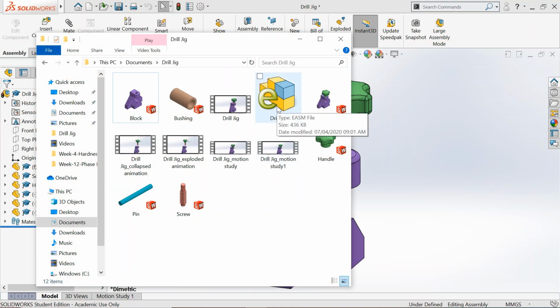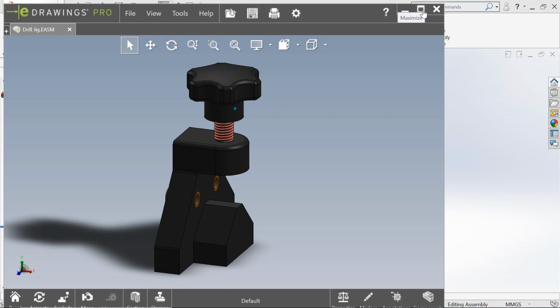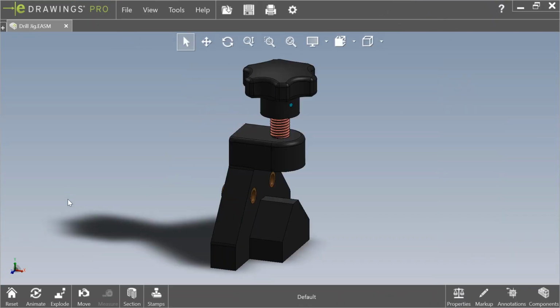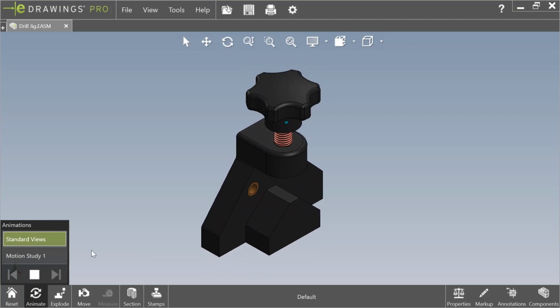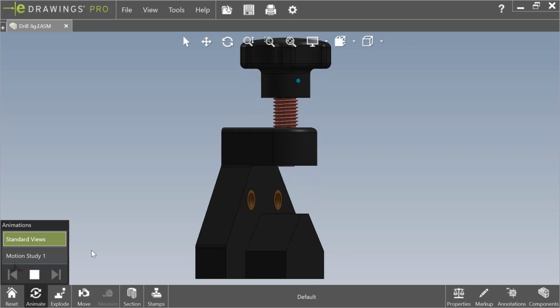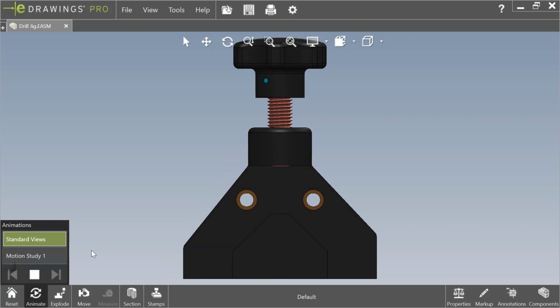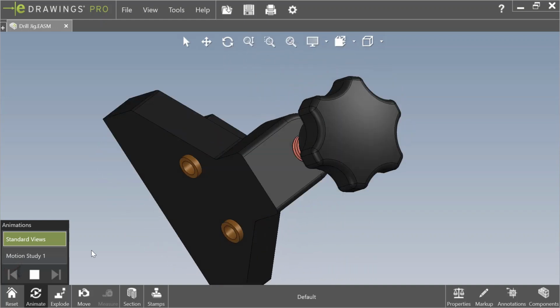We have got the file here as the eDrawing file. Let us open this. This opens up in a new platform. So you have options here at the bottom to look at the animation. You have standard views. When you select standard views and play, it shows the parts. The whole assembly is being shown from different sides. So you have the front, top, right, and the other views as the standard views for the assembly.